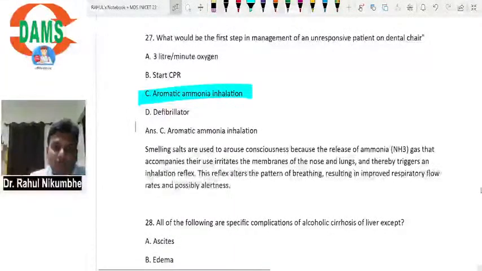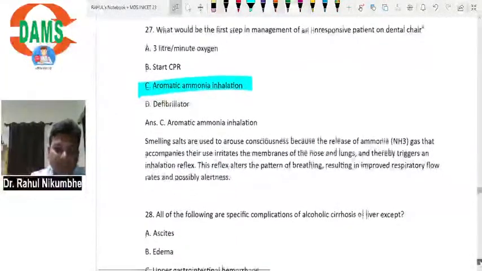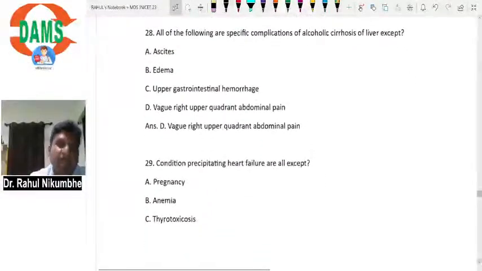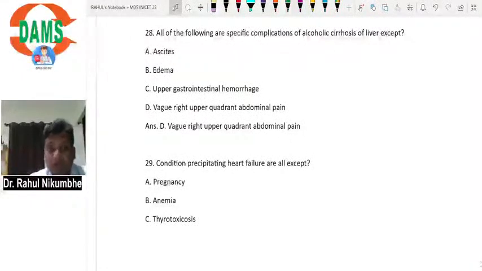All of the following are specific complications of alcoholic cirrhosis of liver, except. When there is cirrhosis of liver, what is happening? Fibrosis of liver. Because of fibrosis of liver, the sinusoids which are present in liver are not able to dilate. Walls are fibrous, so liver is not able to accept the blood. So portal hypertension will occur.